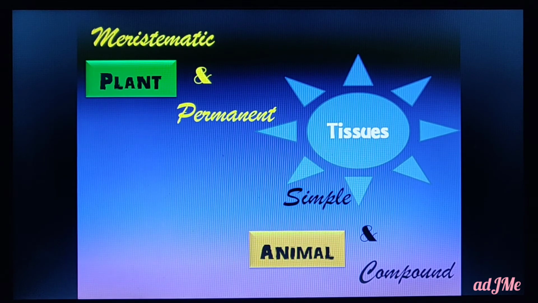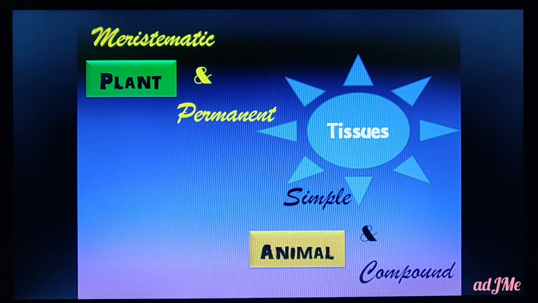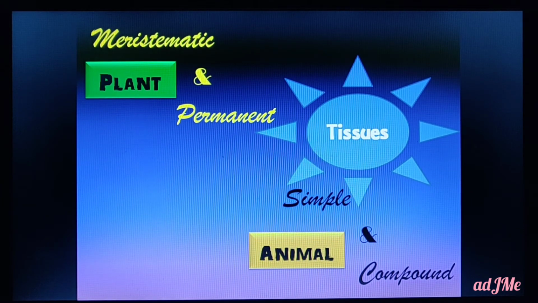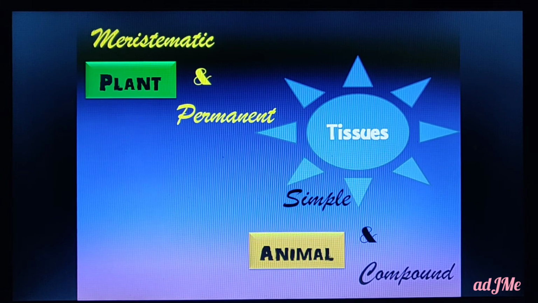Meristematic tissues are called temporary tissues because they are undifferentiated tissues. These meristems occur during cell division. When a cell divides in plants, it divides in the form of a meristem, but later on when it matures it becomes a permanent tissue.